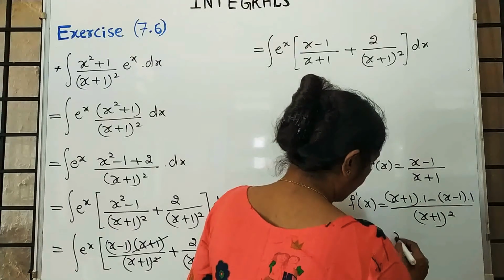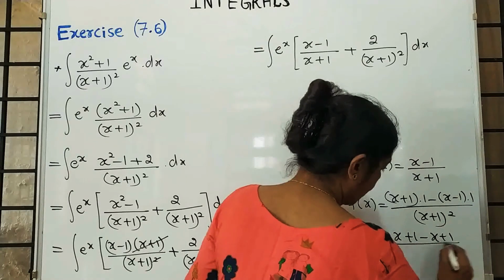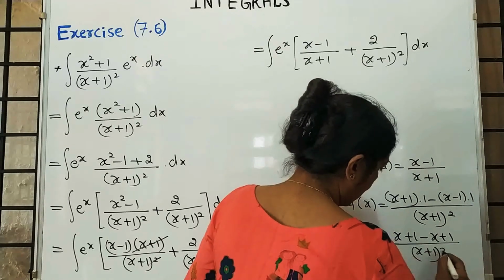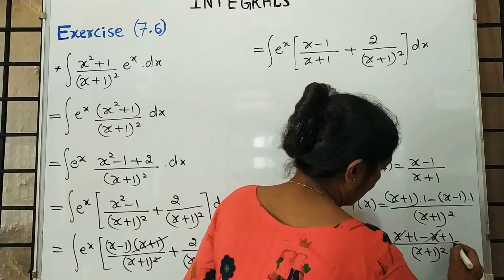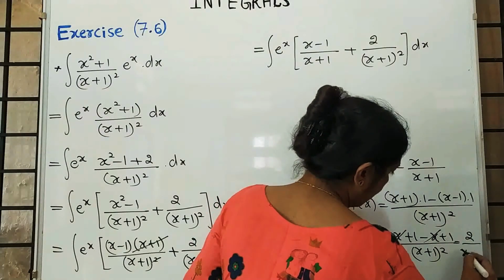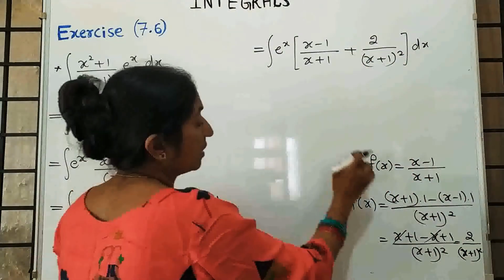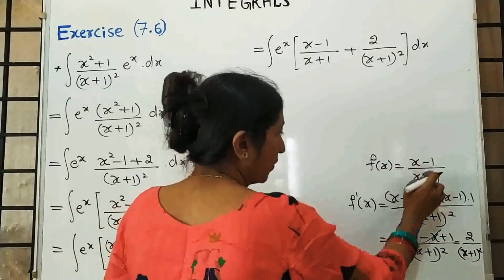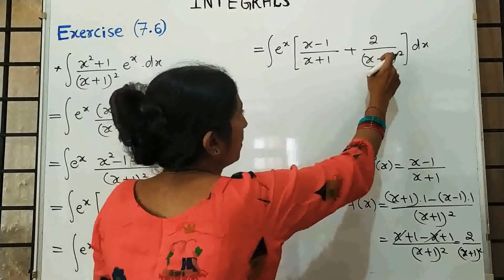Remove the bracket: x plus 1 minus x, taking minus inside, plus 1. It is x plus 1 whole square. Plus x minus x gets cancelled, so what remains is 2 upon x plus 1 whole square. Is it the second term or what? Yes. f of x is x minus 1 upon x plus 1, and f dash of x is 2 upon x plus 1 whole square.